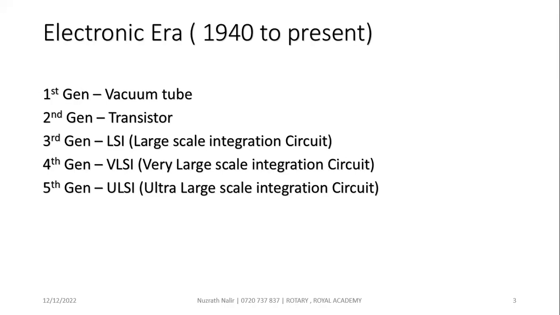First gen vacuum tube, second gen transistor, third gen IC or LSI, large scale integration circuit. Fourth gen VLSI, very large scale integration circuit. Fifth gen ULSI, ultra large scale integration circuit.